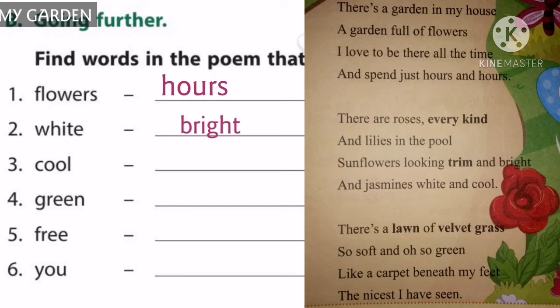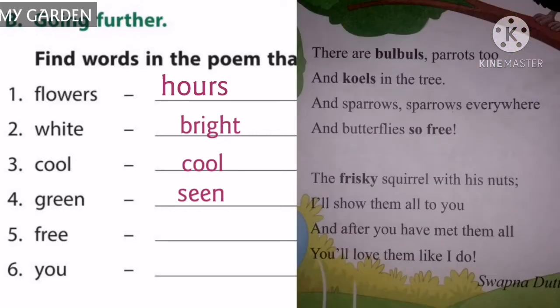Next word, cool. Which word rhymes with this word cool? It is pool. Very good. Cool, pool. See the next word, green. Which word rhymes with this word green? Green, seen. Very good. Next word, free. Which word rhymes with this word free? It is tree. Free, tree.